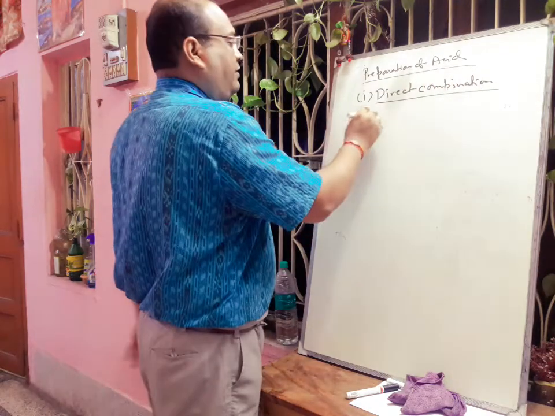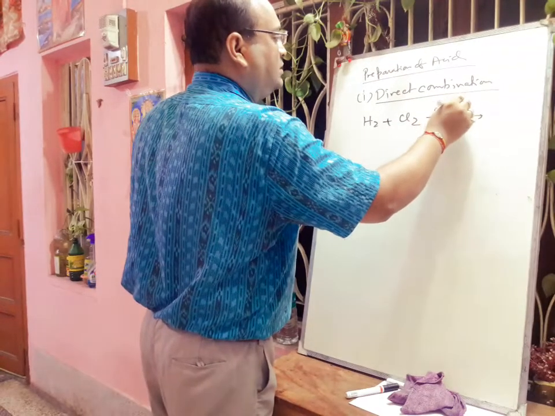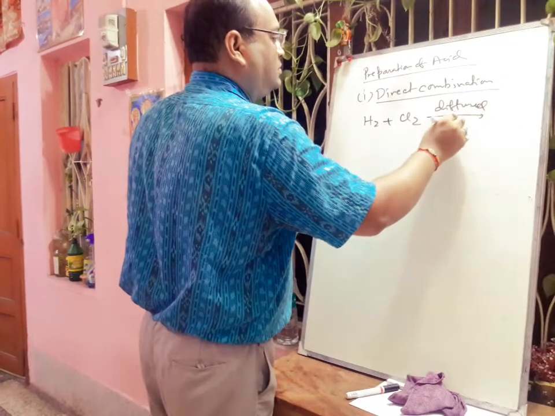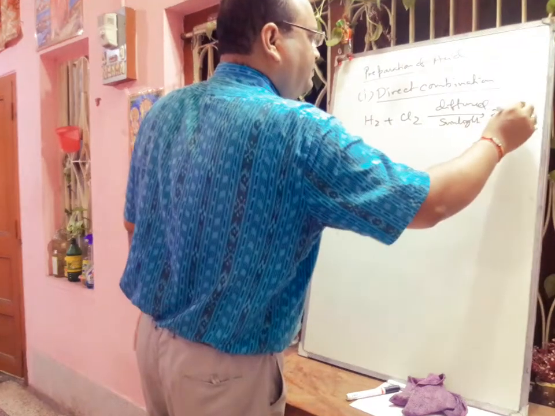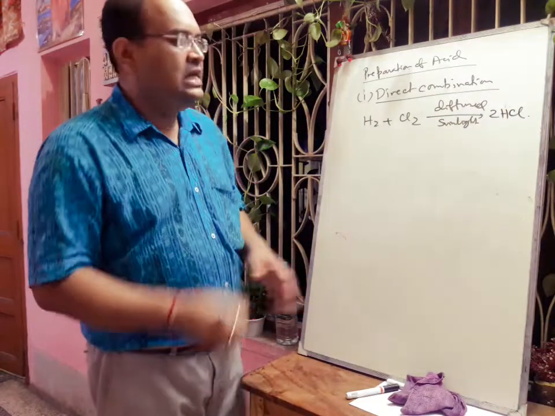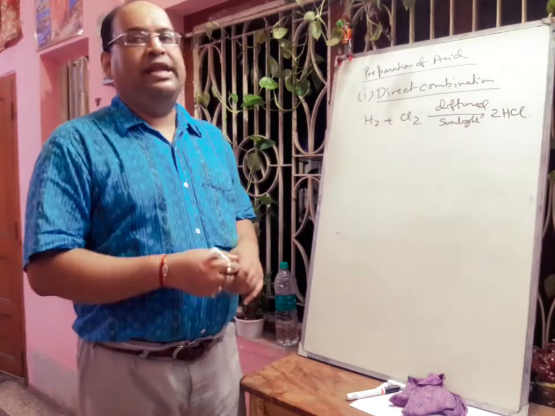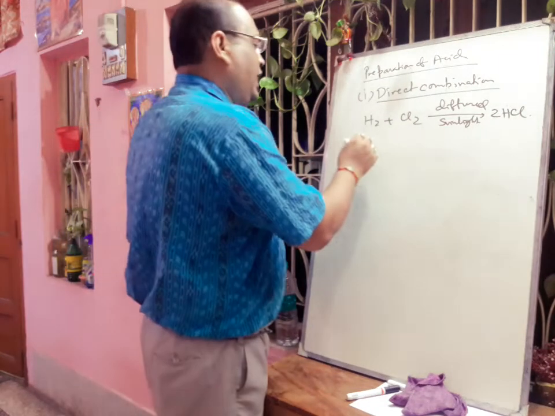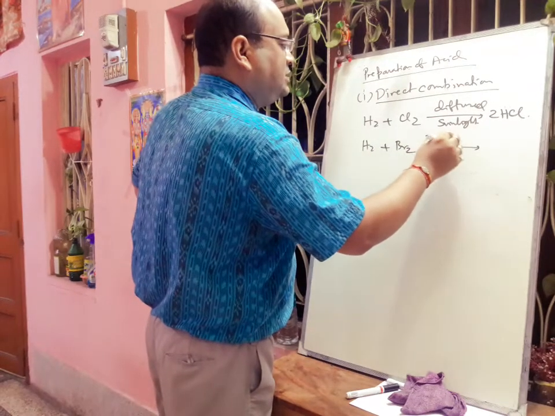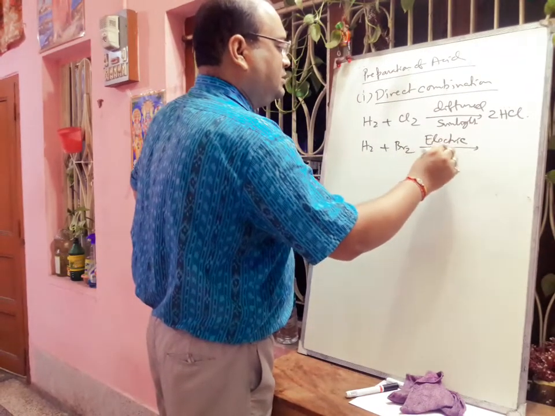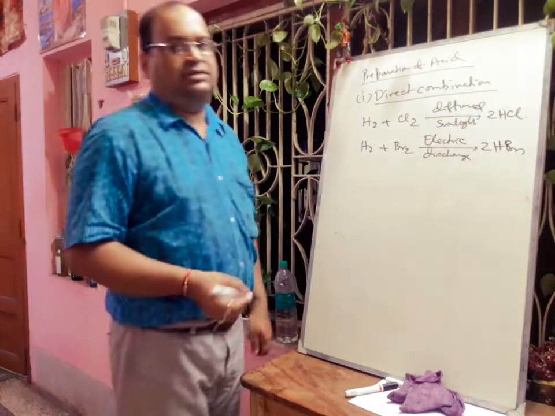So here you can take H2 plus Cl2, non-metal, in presence of diffuse sunlight. Then there will be formation of HCl gas. Now this HCl gas, if you dissolve in water, you will get hydrochloric acid. Okay. Next one is H2 plus Br2. Here you have to use electric discharge. That will produce hydrobromic acid.